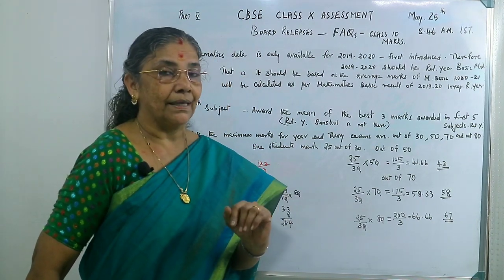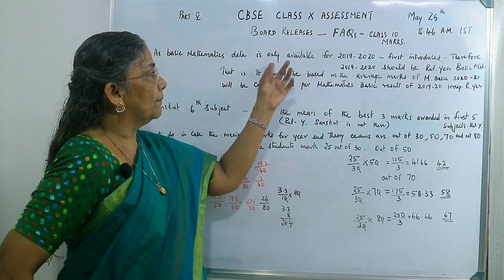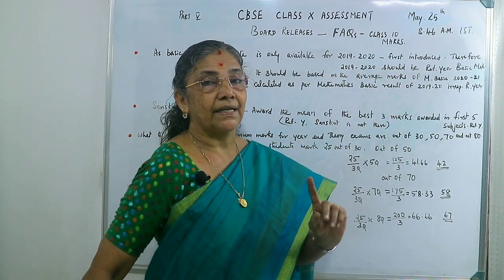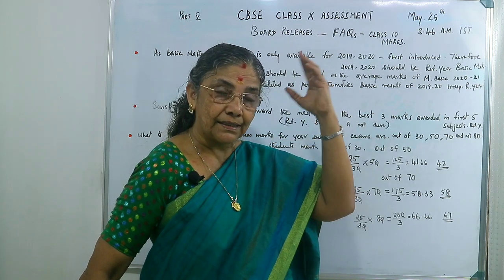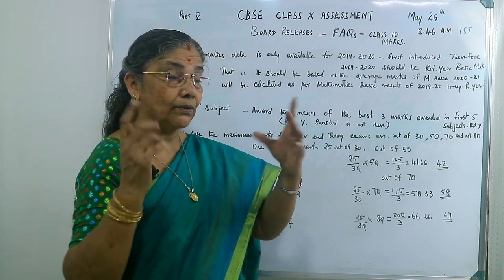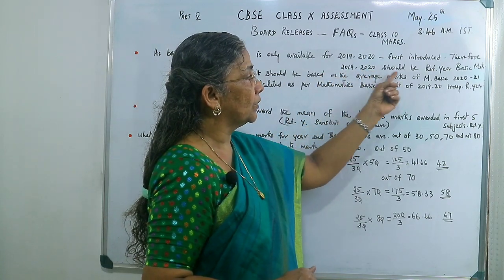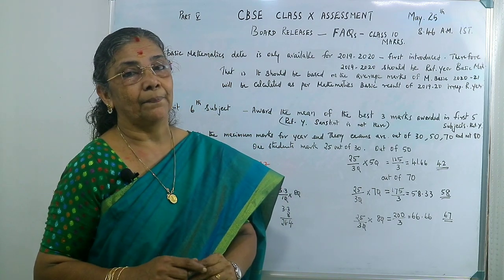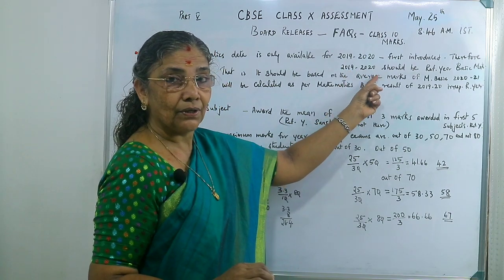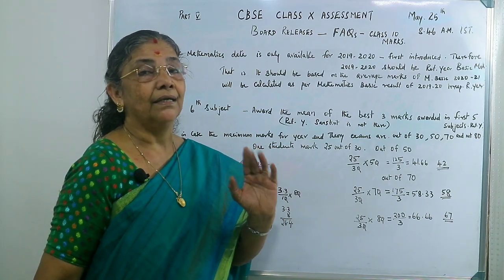What about the basic maths? This bifurcation of basic maths and standard maths is available only from 2019-2020. As it was first introduced then, if you take a reference year before that year, we will not see the previous year board pattern regarding basic maths. So 2019-2020 should be the reference year for basic maths. According to that, the base year, that is the reference year, the historical year should be taken.